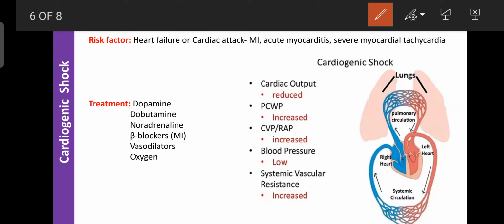Due to that, the heart function decreases. It is treated with the help of dopamine, dobutamine, noradrenaline, beta blockers in the case of myocardial infarction, then vasodilators and artificial oxygen. So these are the therapies used for the treatment of cardiogenic shock.